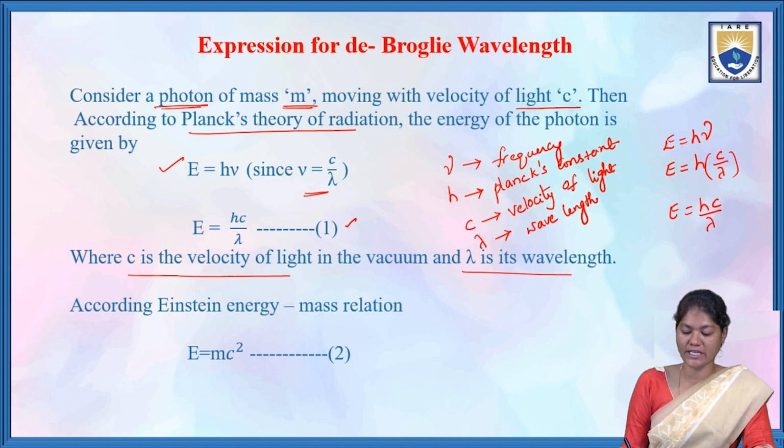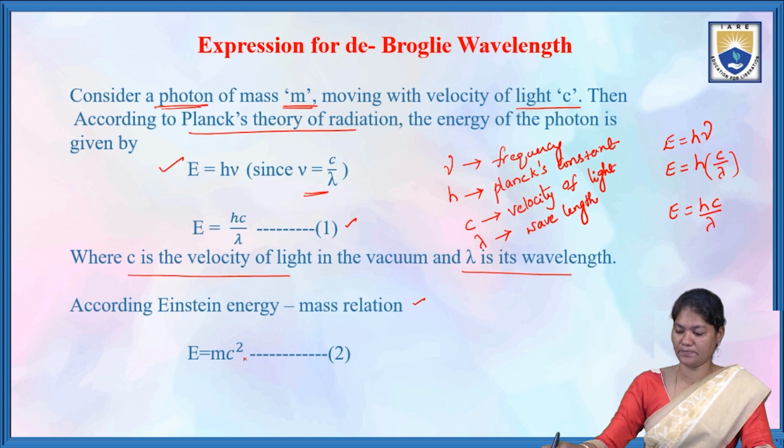According to Einstein's energy mass relation, E is equal to mc square, where E is the energy, m is the mass of the particle, and c is the velocity of light.